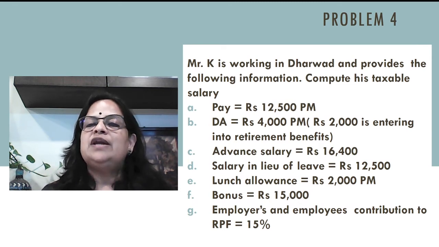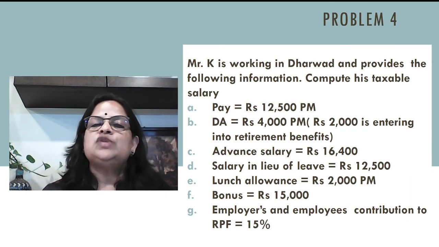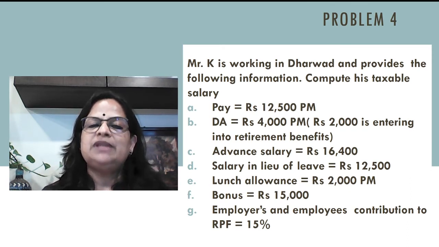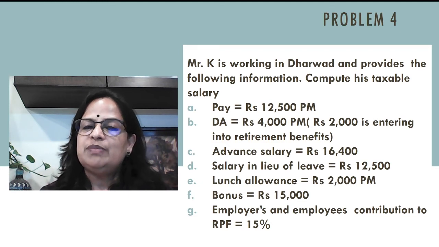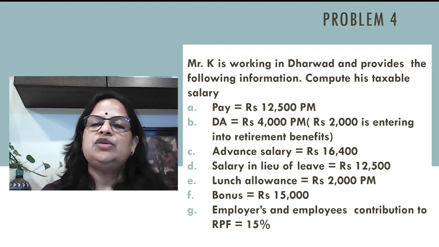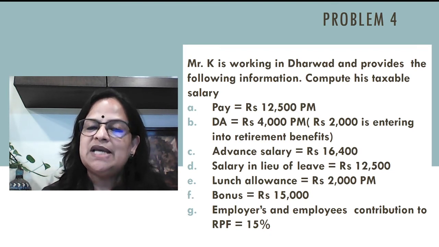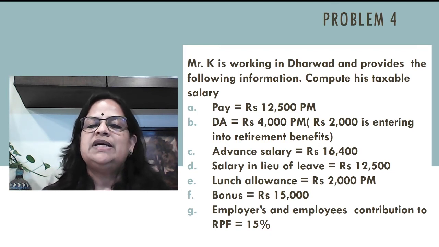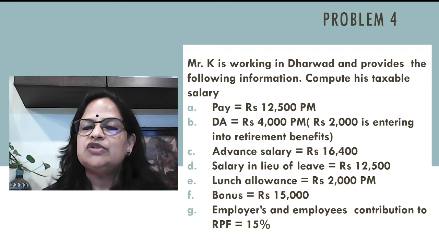So the last problem for this module is, Mr. K is working in Dharwad and provides the following information. Compute his taxable salary. So pay is 12,500 per month. Dearness allowance 4,000 per month. Rupees 2,000 is entering into retirement benefits, so half is entering into retirement benefits. Advance salary 16,400. Salary in lieu of leave 12,500.